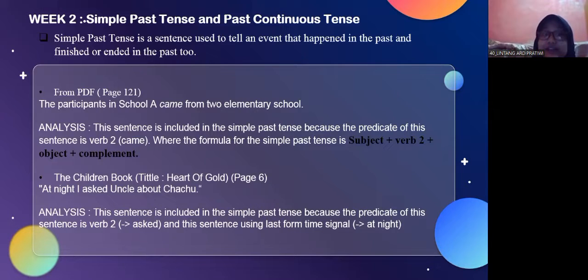And another example is: at night, I asked uncle about Chachu. My analysis is that the sentence is included in the simple past tense because the predicate of the sentence is the verb to ask, and this sentence uses the past time signal at night.